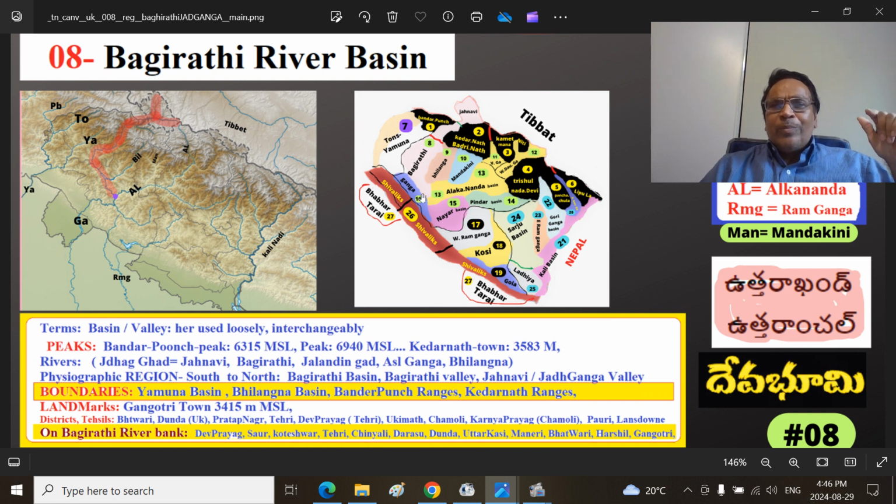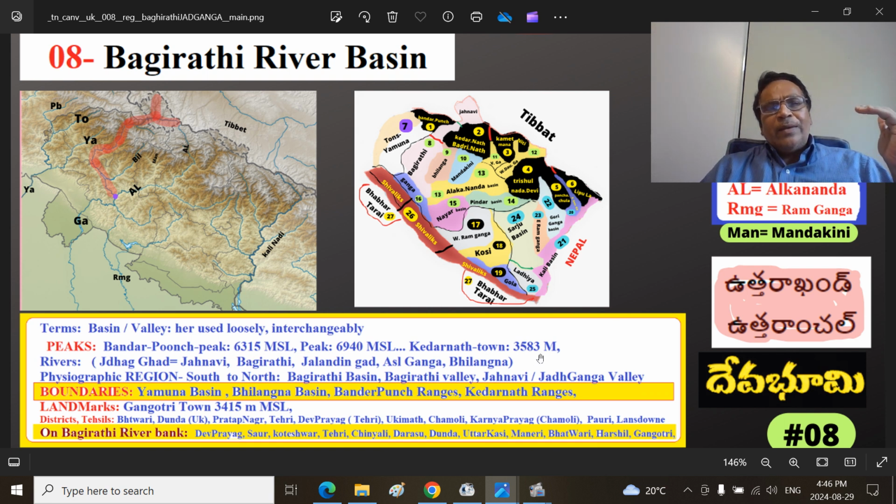The southern, outer part is called the Sivaliks, between 300 and 1,500 meters or so. So those are the broader divisions. Among the peaks, Bandar Poonch is in the Himadri region we talked about extensively, 6,300 meters or so, and the peak Kedarnath town.